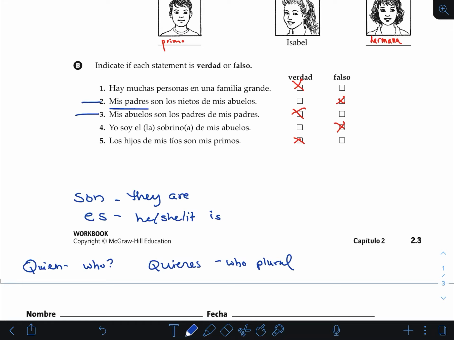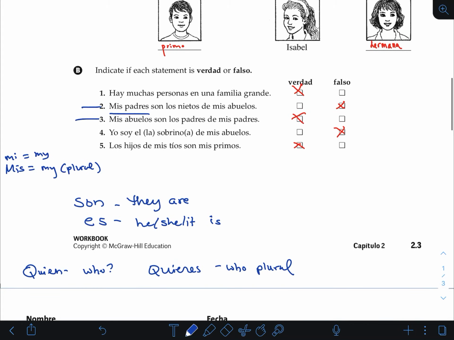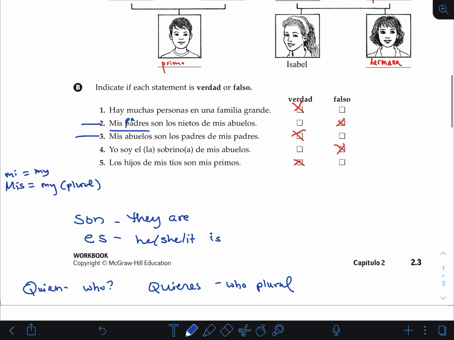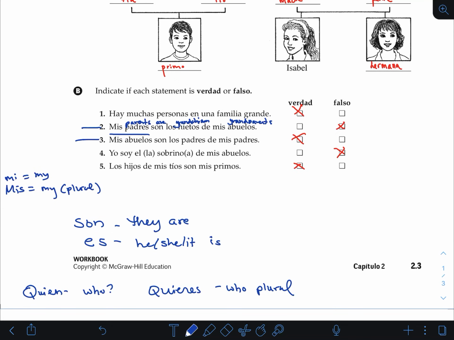Padres, mis padres. Mis would just be my, this would be like plural, right? So my parents, so mis padres son los nietos de mis abuelos. Figure out what words you recognize from our vocab in here. So you say parents are grandchildren, grandparents. So it's saying my parents are the grandchildren of my grandparents.